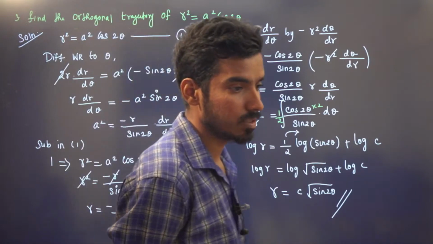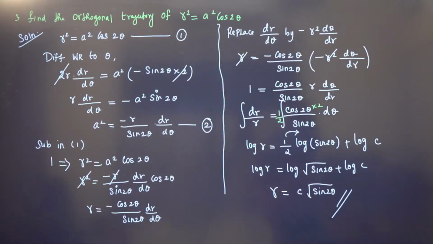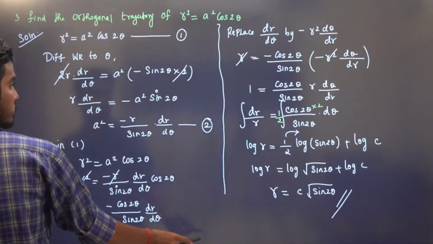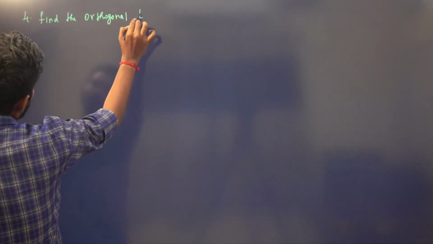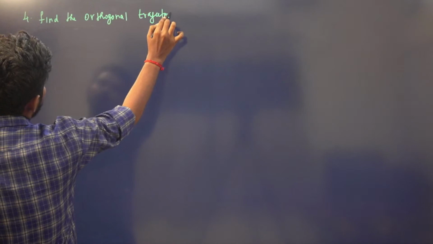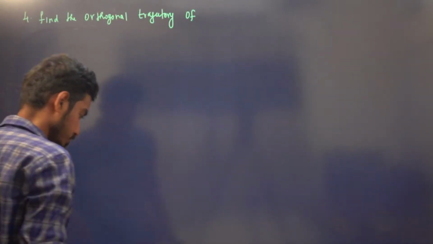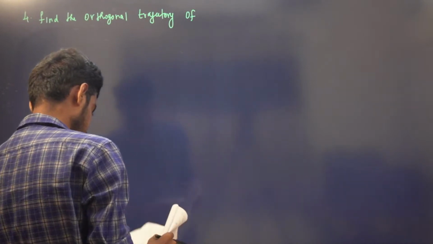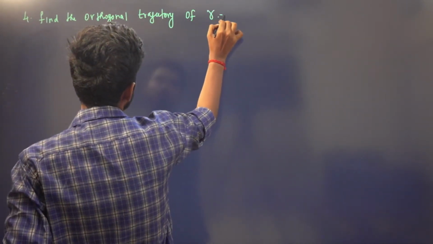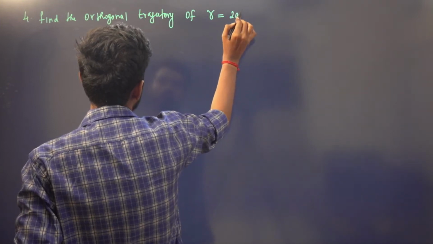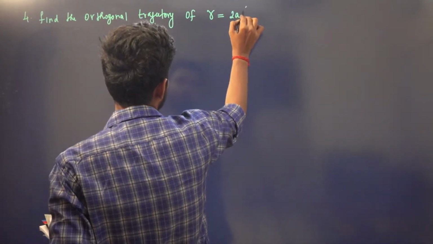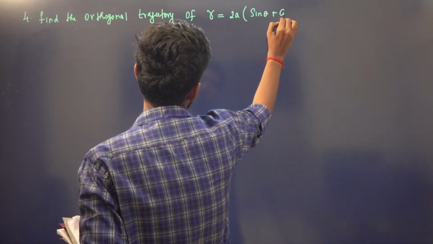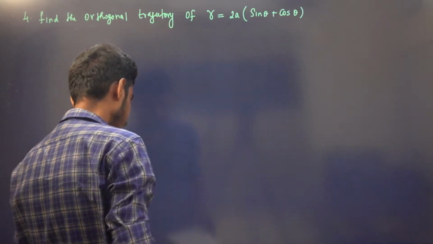Okay, so we'll move on to the last problem and then we'll wind up this topic. The last problem is: find the orthogonal trajectory of r is equal to 2a sin theta plus cos theta, where a is a parameter.